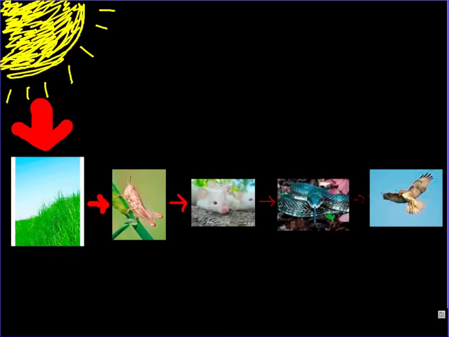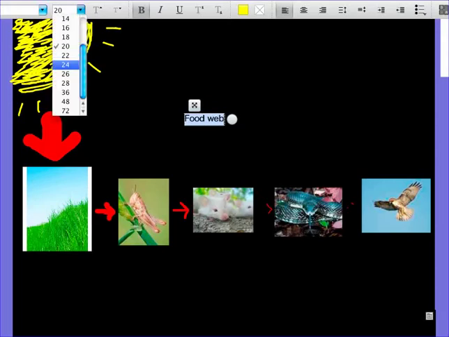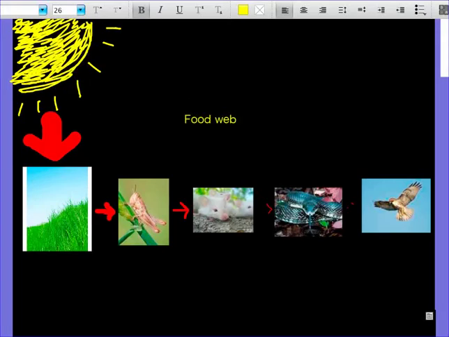Now, what I have drawn for you is, hopefully you know this, a web. Alright, so this right here is a food web. Please note that your food webs are going to show the energy as it travels. So anything that eats something is going to have the arrow go that way. That's why, pointing at the grasshopper, it's not saying that the grass is eating the grasshopper, it's showing the energy going from the grass.